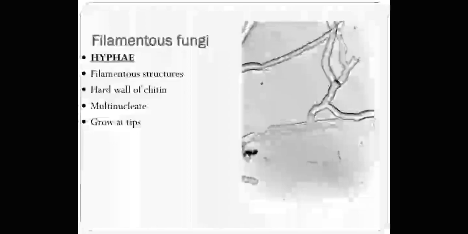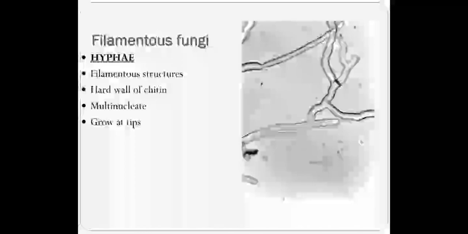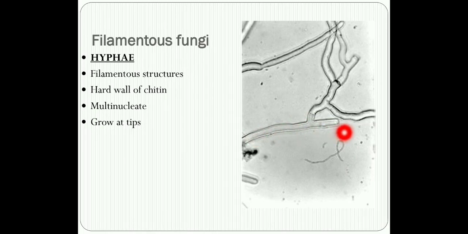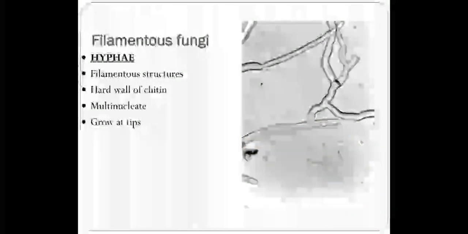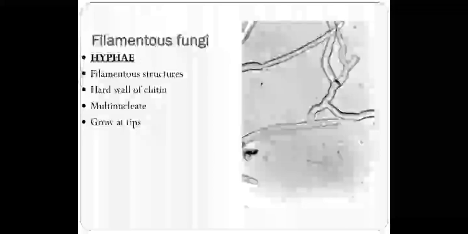Now, one of the essential points that you need to remember whenever we talk about fungi is the different structures present in the fungi. Fungal hyphae are the preliminary structures present in the fungi. The fungi consist of simpler units or basic structures called hyphae, and these hyphae are filamentous structures composed of chitin.